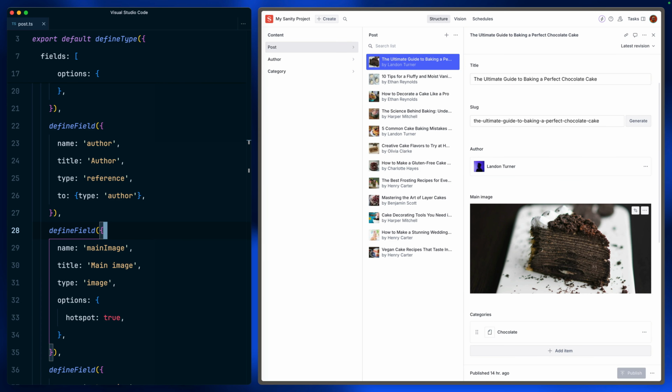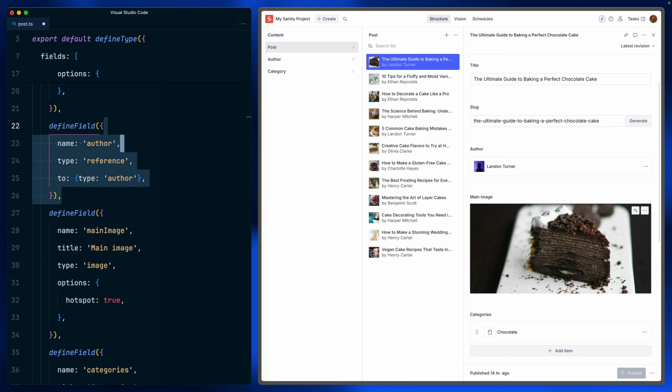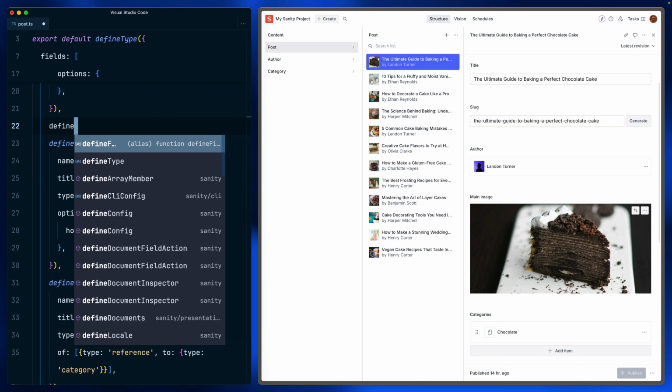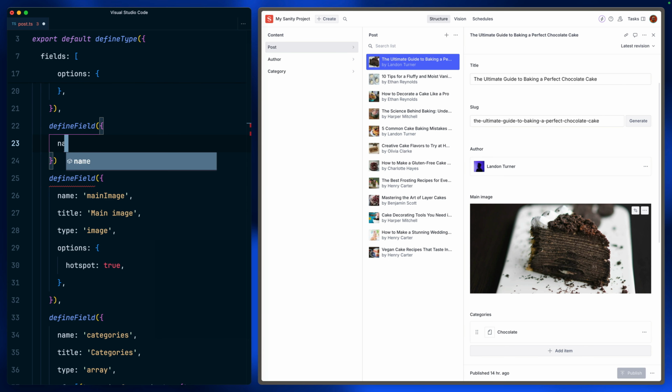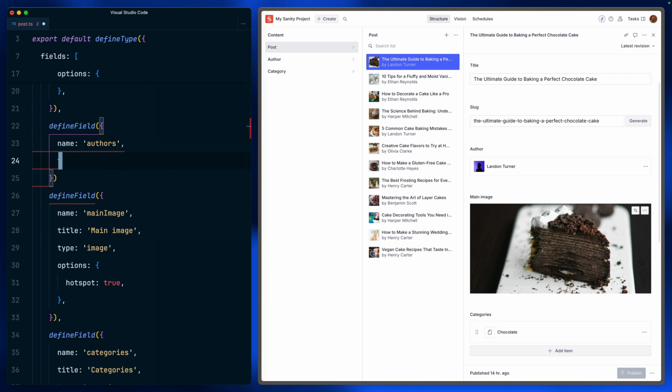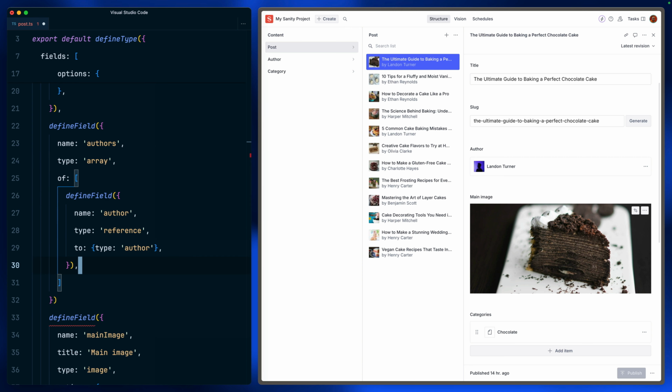I'd go and open the post type schema. I'd remove the title field because you don't need the title attribute on fields. We'll create a title if you need it. Let's go and define a field, and we're going to call this one authors, if I can type. And this is going to be a type of array, and it's going to be of these fields.